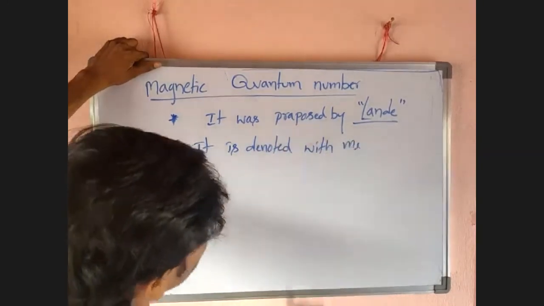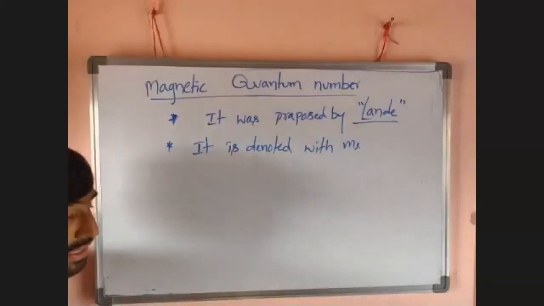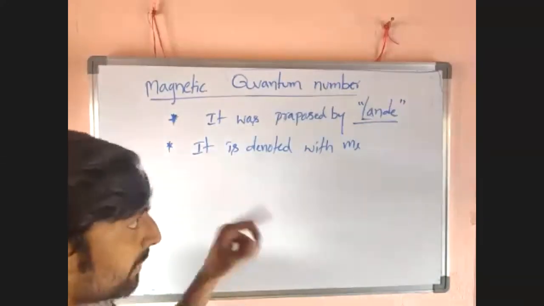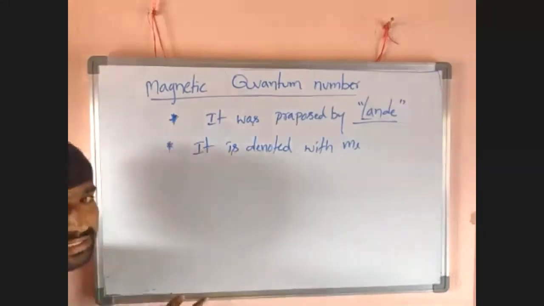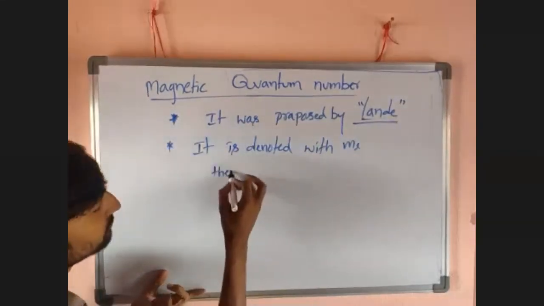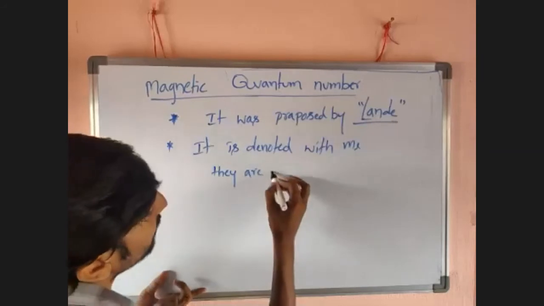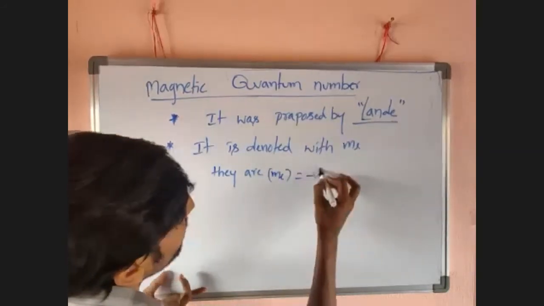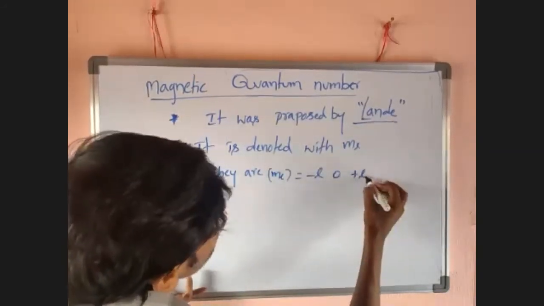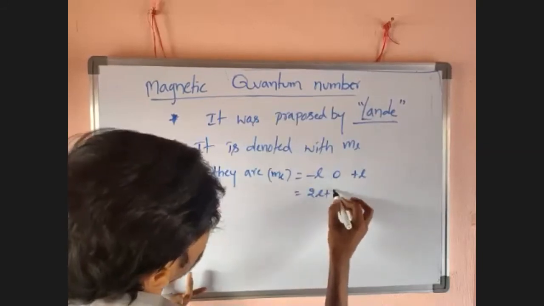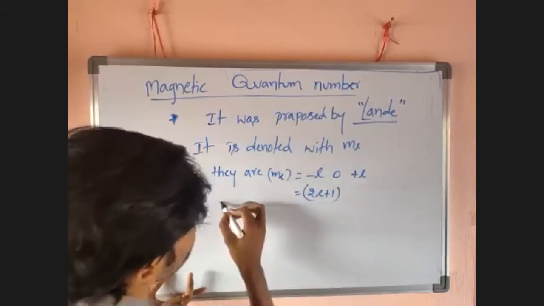It is denoted with ML. L value is dependent on N. ML values are dependent on L. So they are ML equal to minus L, 0 to plus L. Those are nothing but 2L plus 1 values.